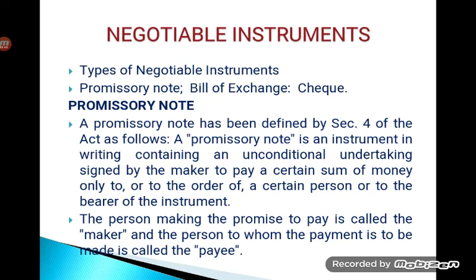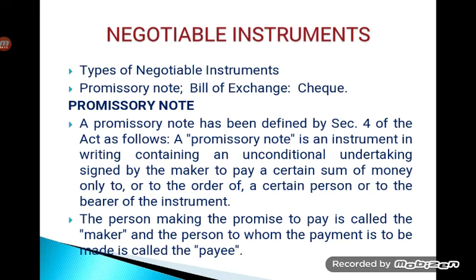As I told you earlier, there are three important negotiable instruments which we are going to discuss under this particular unit. The three instruments are promissory note, bill of exchange and checks. So we are starting with promissory note.